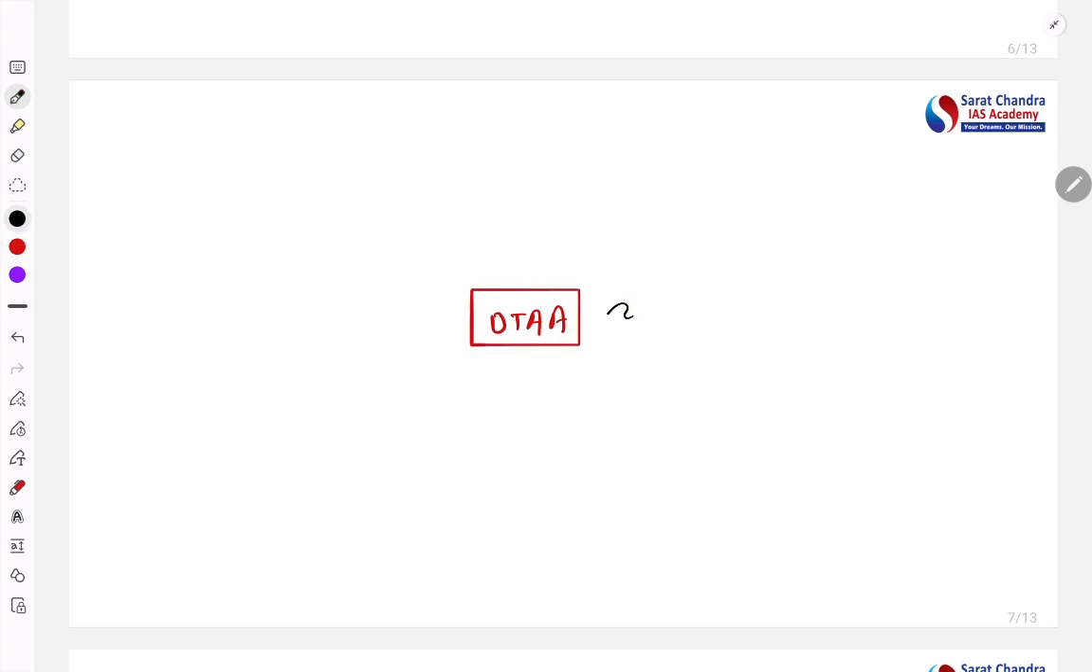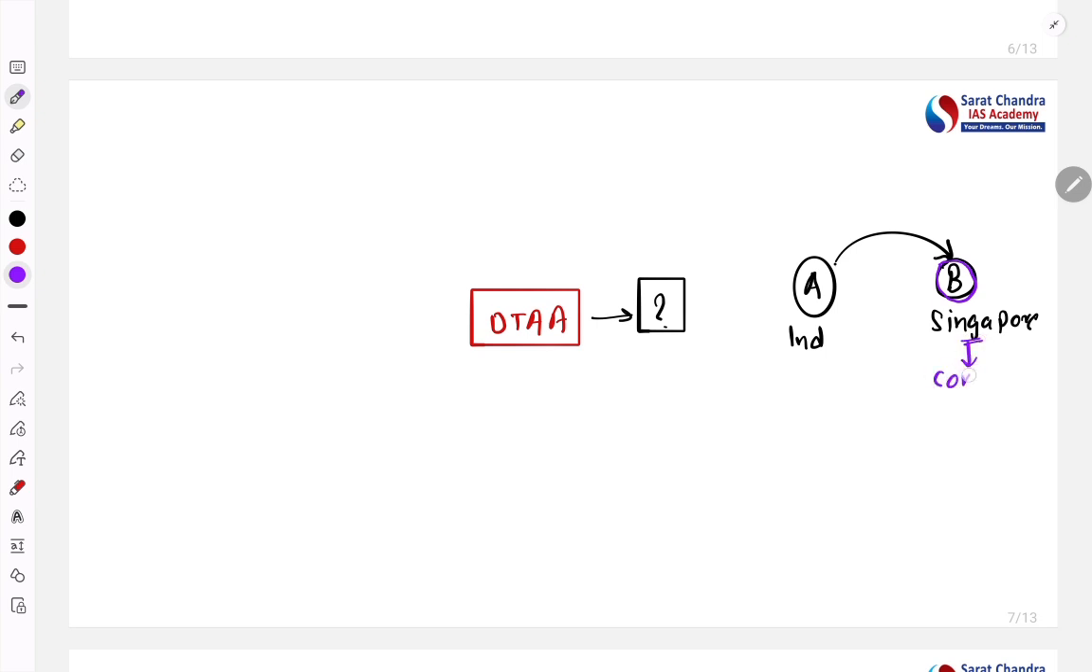Let's discuss the concept. Concept is that suppose there is one person A, who wants to have the income in India. This person has invested in another country, let's say Singapore. Now this A is having the company B, that is in Singapore. So this company, which is company B, will pay tax to Singapore.